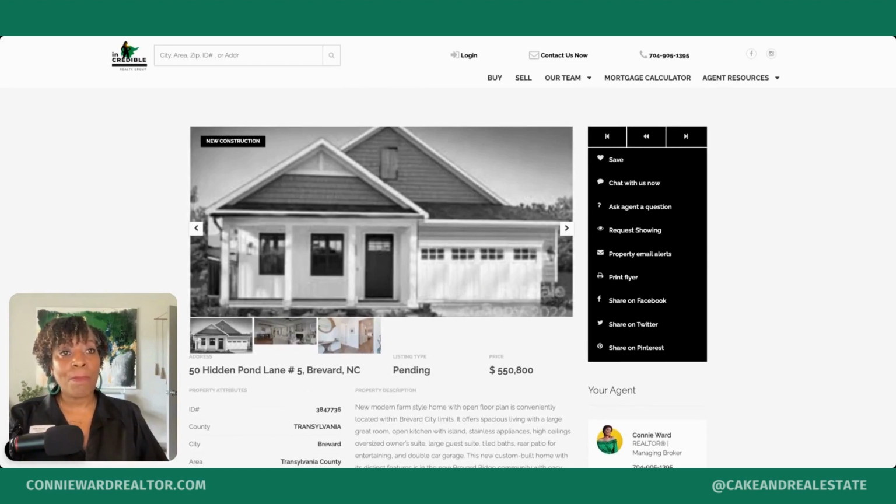So if they want to go back to the newsletter, it will still be open in another tab in their browser window, or if they're on their phone, they may have to select the back button on their phone to take them to the previous screen, so that they can go back to the newsletter and read any other information that they want to read.